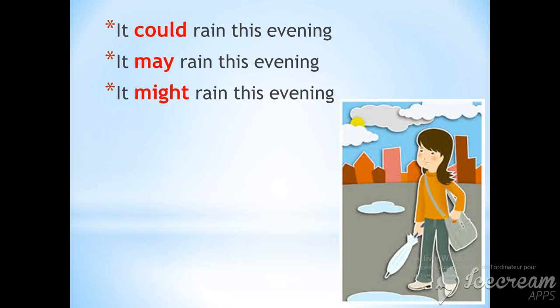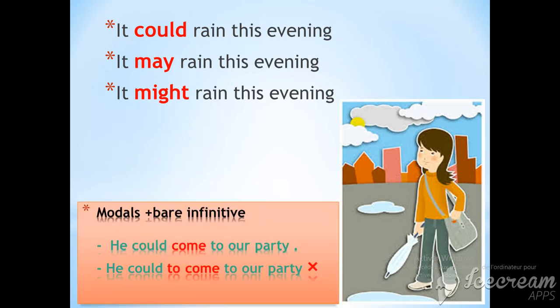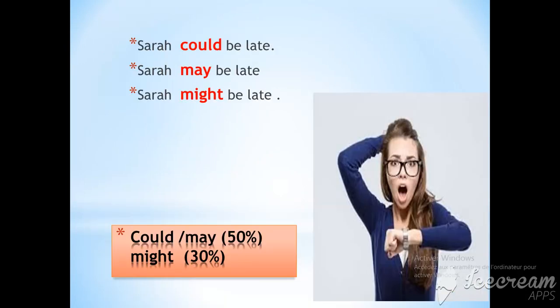Your attention, please. Modal verbs are always followed by the bare infinitive, that is to say, the infinitive without to. Example: he could come to our party. That's correct. He could to come to our party. That's incorrect. So modal verbs plus infinitive without to. Another example: Sarah could be late. Sarah may be late. Sarah might be late.